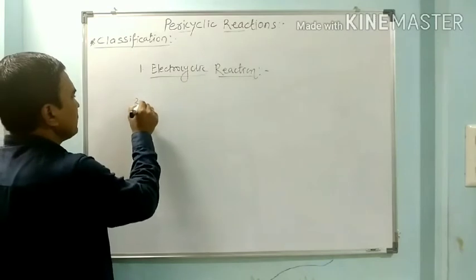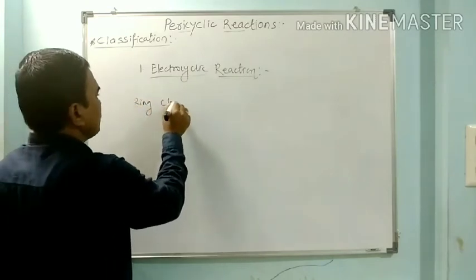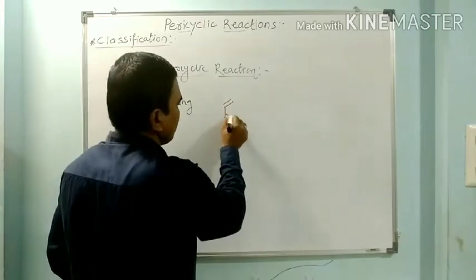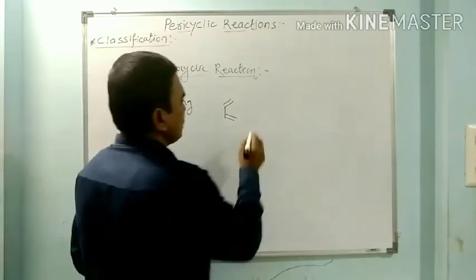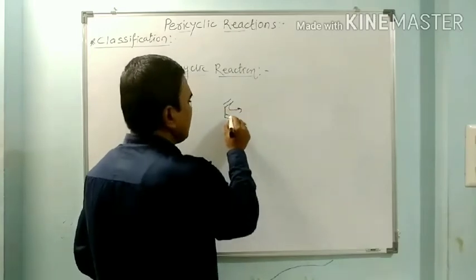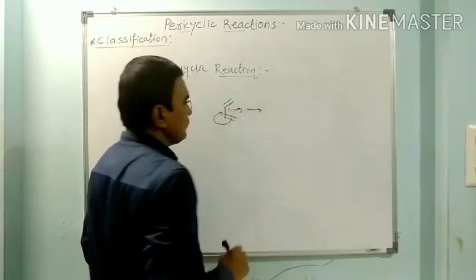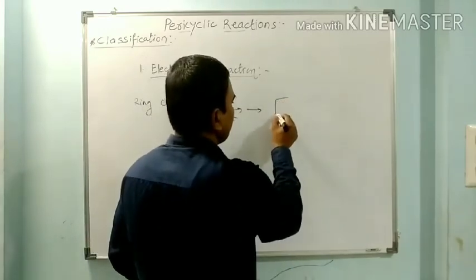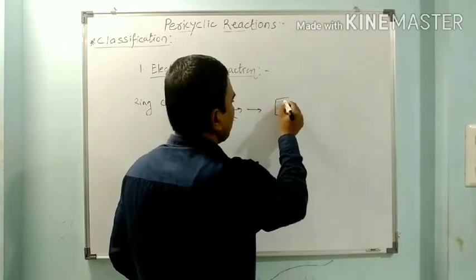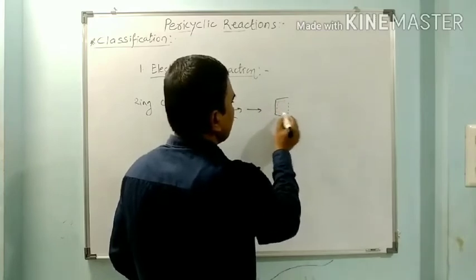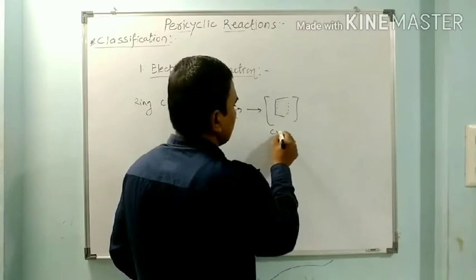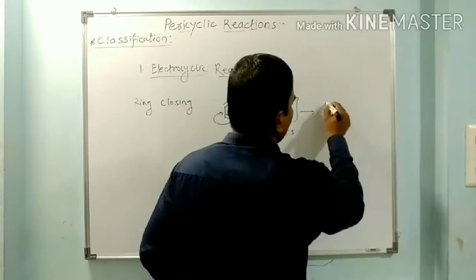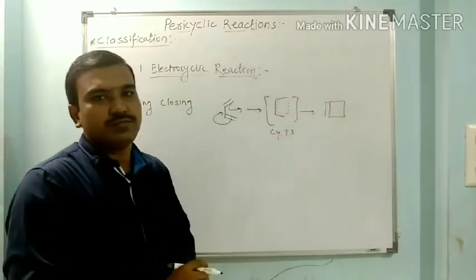So in the ring closing, this is butadiene. This butadiene undergoes cyclization, which can be thermal or photochemical, and this is the cyclic transition state, which immediately converts to the product cyclobutene.